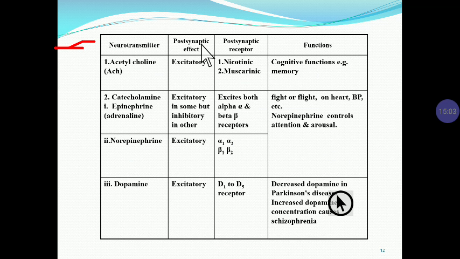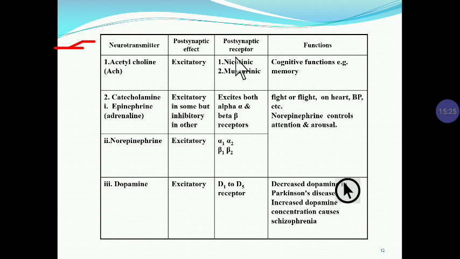Next important slide: the various neurotransmitters and their functions. The first one is acetylcholine. Its post-synaptic effect is excitatory, meaning it is an excitatory neurotransmitter. Its post-synaptic receptors are the nicotinic receptor and the muscarinic receptor.